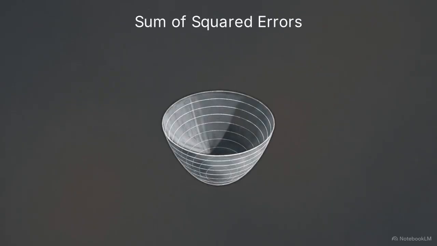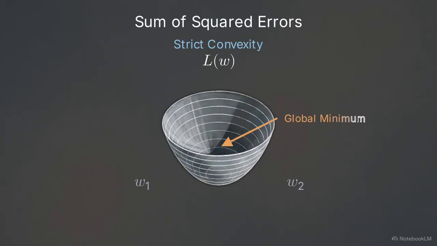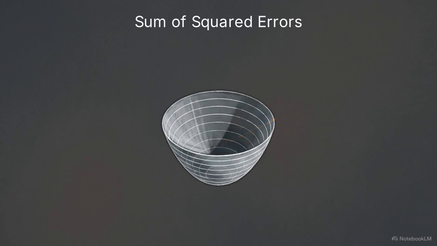Plotted across two weights, it forms a continuous 3D topographic grid resembling a bowl. Its defining geometric property is strict convexity, providing a critical guarantee. Any local minimum is definitively the global minimum. There are no false bottoms. To find the lowest point, we calculate the gradient.